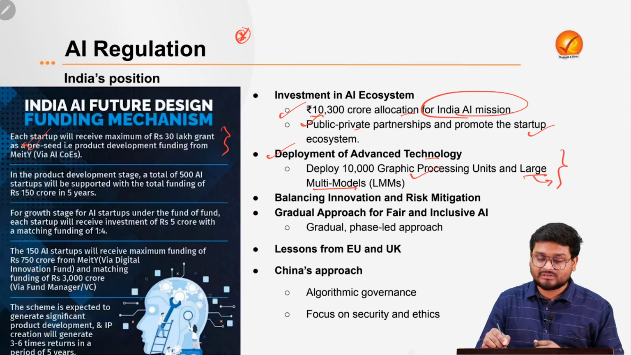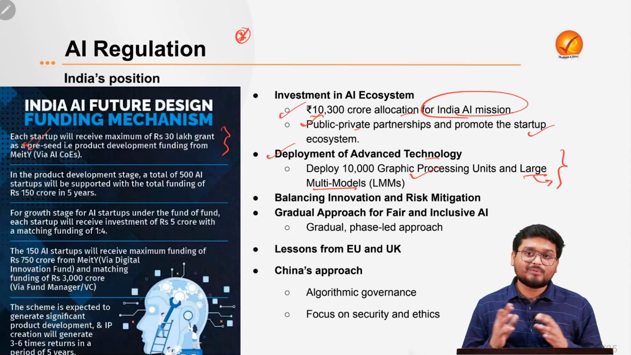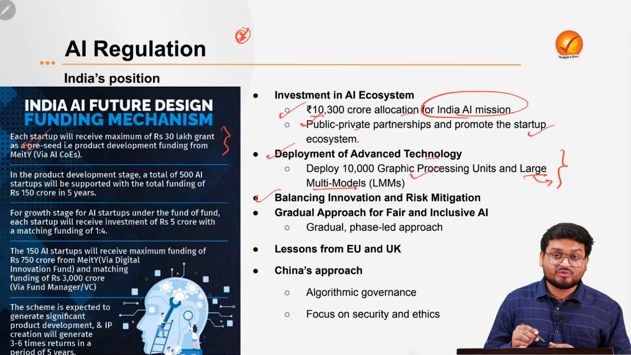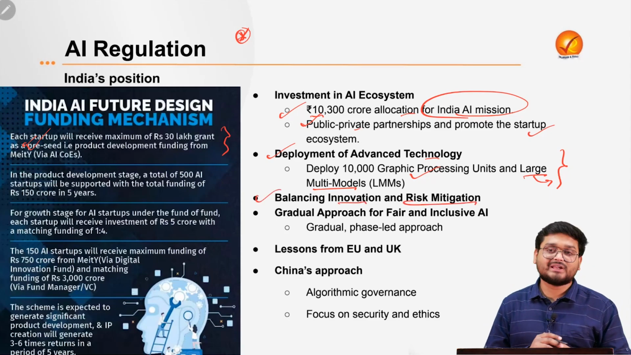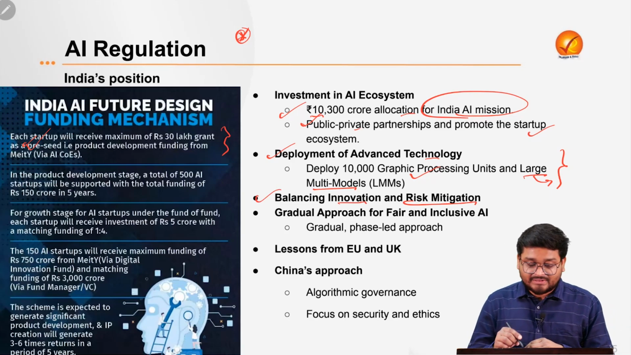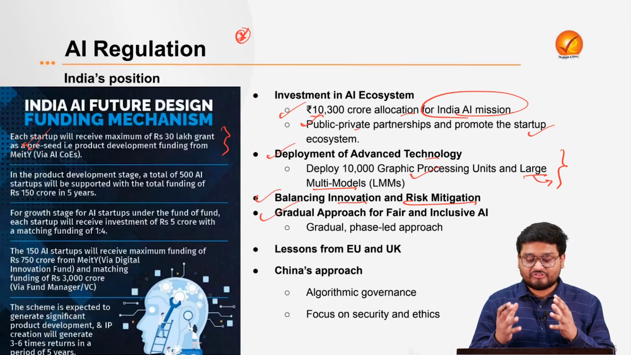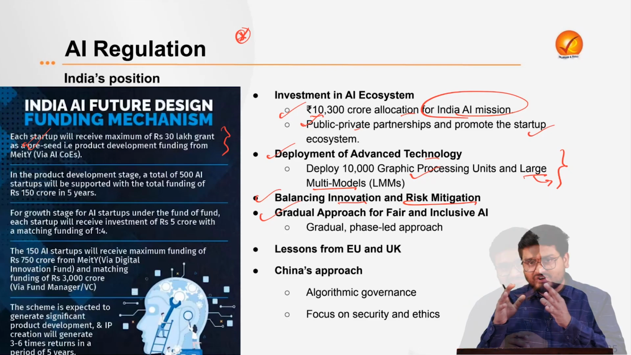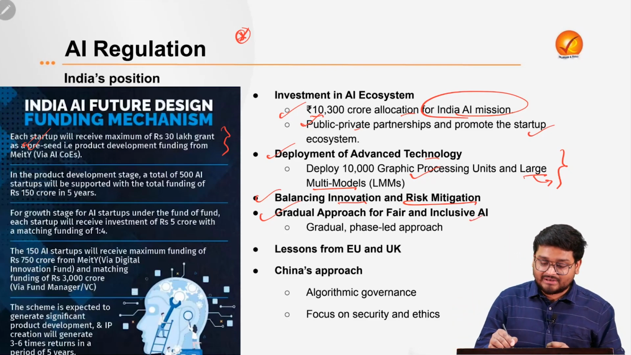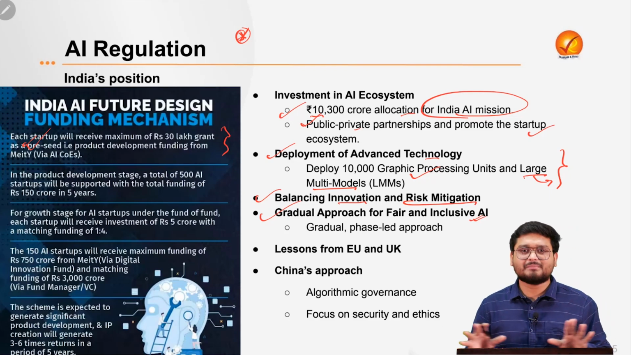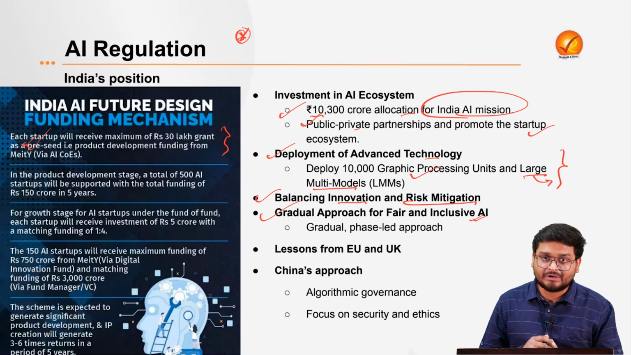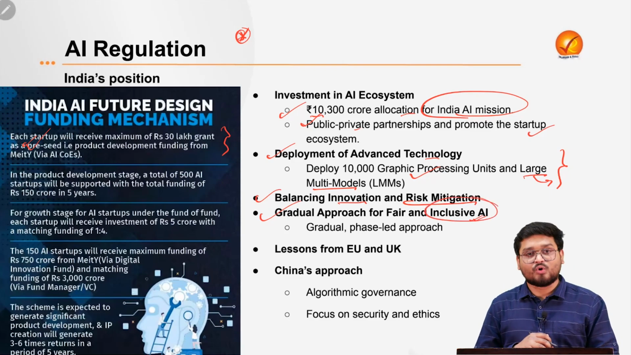So the government is giving support to startups to promote this. But at the same time, the government also needs to balance innovation and risk mitigation, as in the EU and UK models. There must be a gradual approach for fair and inclusive AI. That means research and development of AI is going at breakneck speed, so research must proceed gradually, and there should be no haste in developing inclusive AI, that is, making AI available for all.